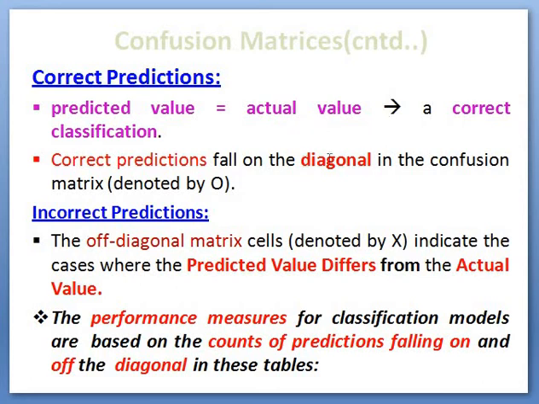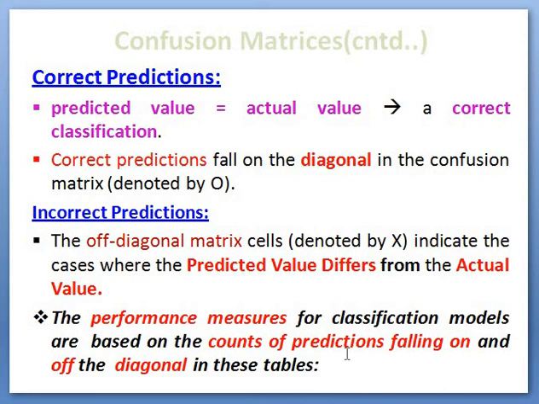Correct predictions fall on the diagonal in the confusion matrix, which is normally represented by the letter O. Incorrect predictions means the off-diagonal matrix cells indicate the cases where the predicted values differ from the actual value. If there is any difference between the predicted value and actual value, that count will be represented in terms of incorrect predictions. The performance measures for classification models are based on the counts of predictions falling on and off the diagonal in these tables.